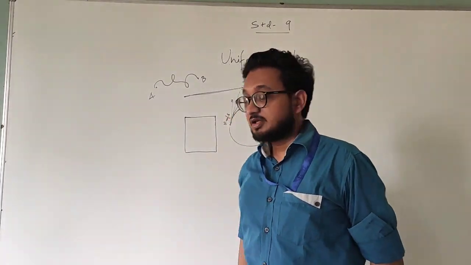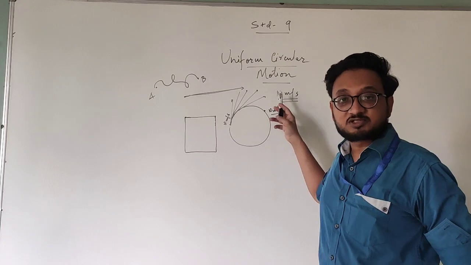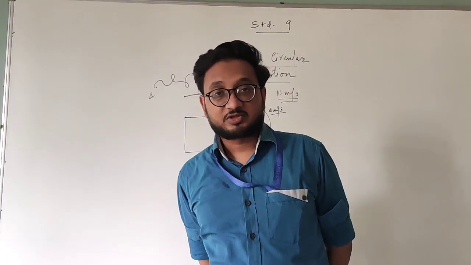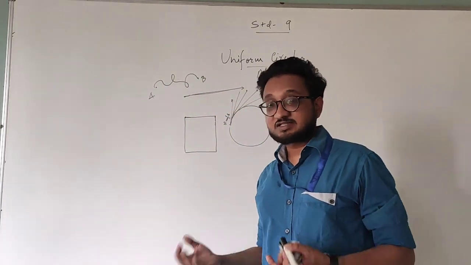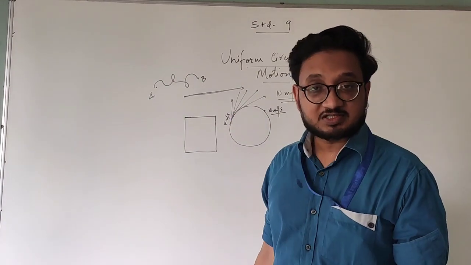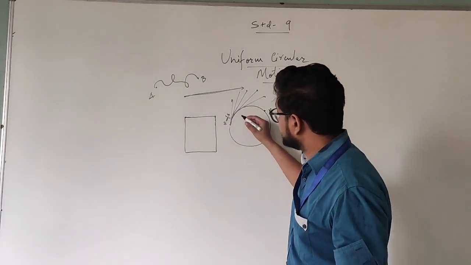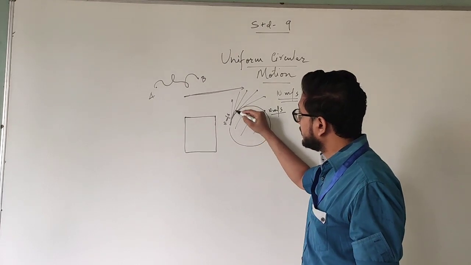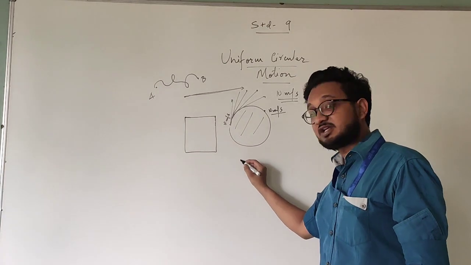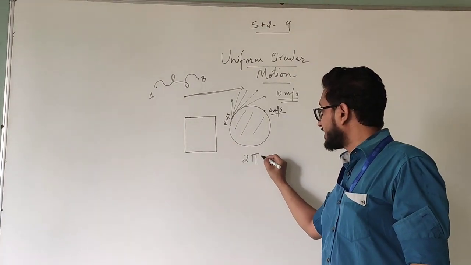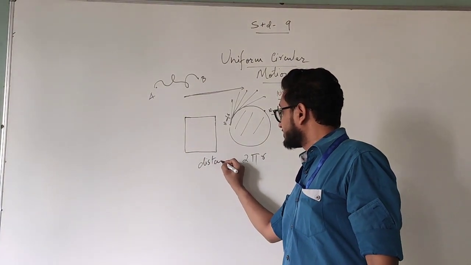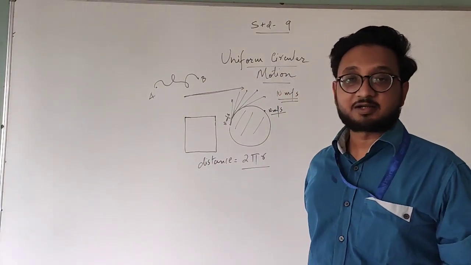I repeat once again, an object with a constant or uniform speed moving in a circular path is called uniform circular motion. Now obviously, if there is speed, we need to find direction, but in this case, the object is moving in a circular path, not in this direction, only on the borders or the circumference of the circle. We have studied the circumference of the circle, that is 2 pi r. So the distance that the object will cover is 2 pi r.